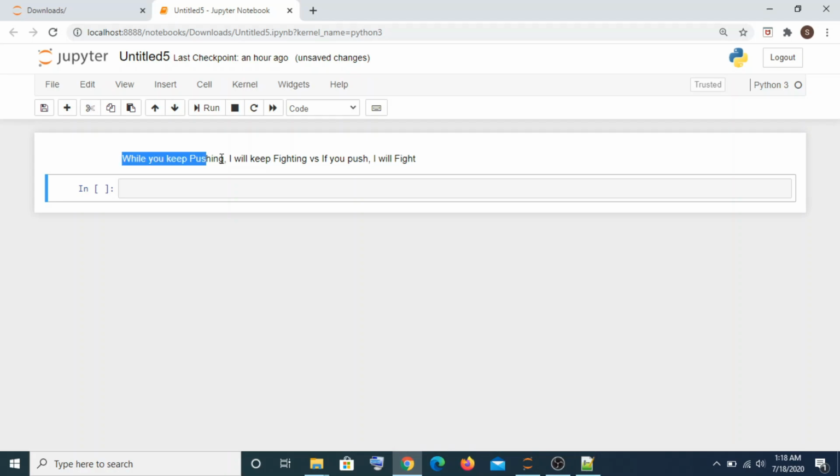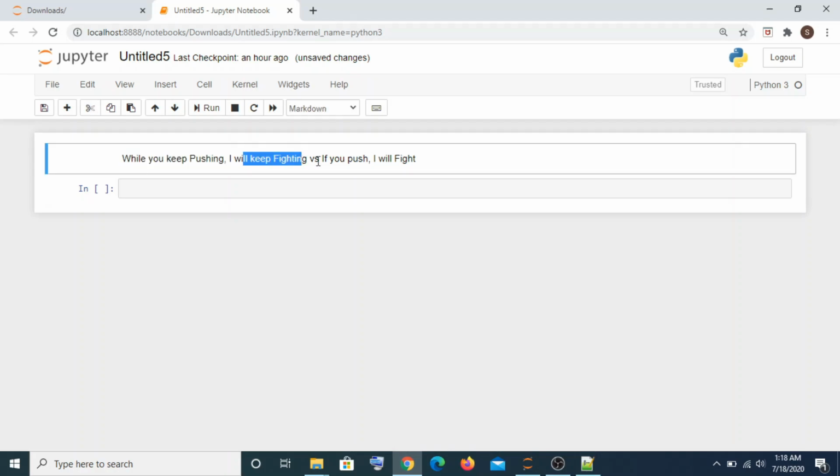Look at this statement: "I'll keep pushing, I'll keep fighting." And the other statement: "If you push, I'll fight." Basically, both of them are saying the same thing. They're saying if you push, I'll fight. But the basic difference between this statement and the other statement is that this statement only executes once.